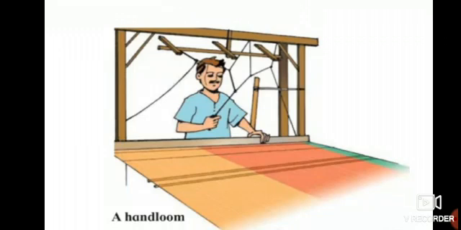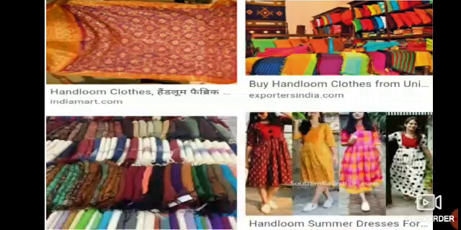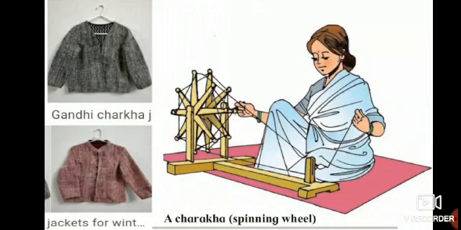Now, where has the material come from? It is from a handloom. This picture belongs to a handloom. The material is prepared by a handloom. Here are some of the materials which are prepared by handloom. The second is the charkha, which is known as the spinning wheel, which was introduced by Mahatma Gandhi. Here we can see the two jackets which were prepared by the Gandhi charkha.